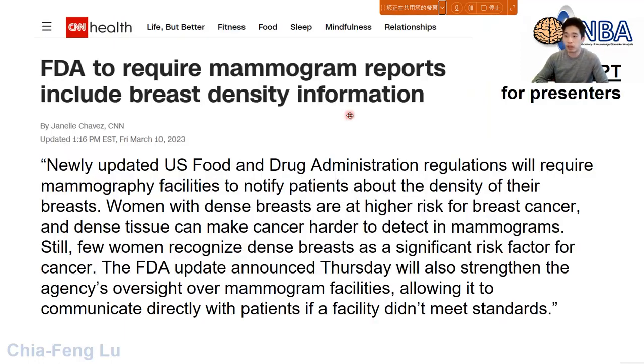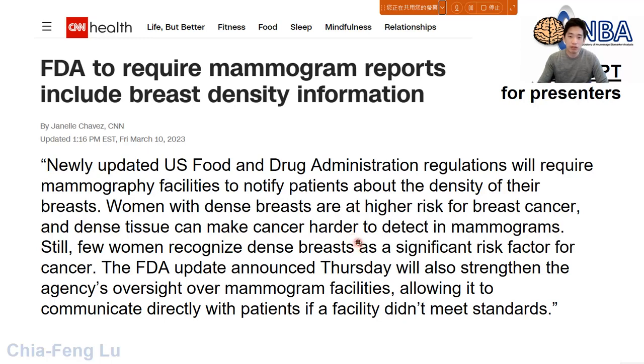Let me give you another example. For example, if you are going to present something, for example, you are going to have a seminar or oral presentation or something, and now you are looking at news. You can see this is news published on CNN. Okay, so you can see this is the news title, and this is just the very first paragraph of this news. I just cropped a part of it right here.